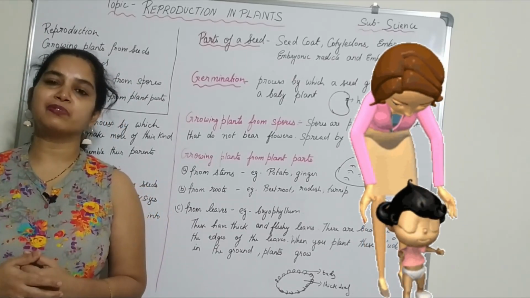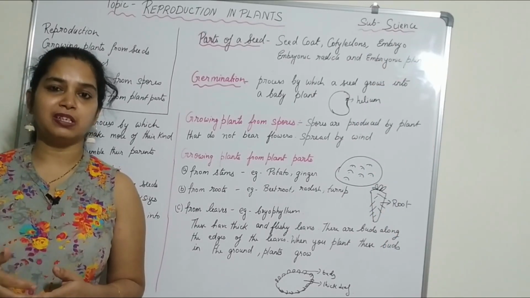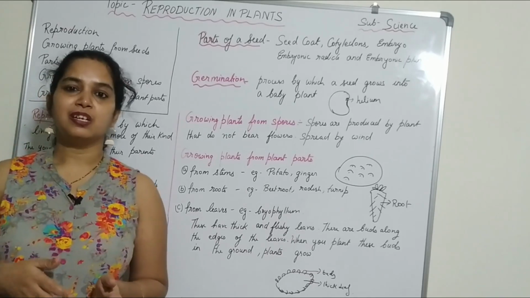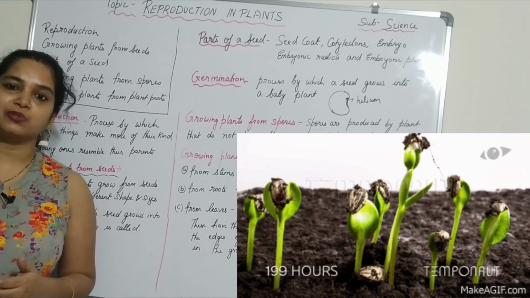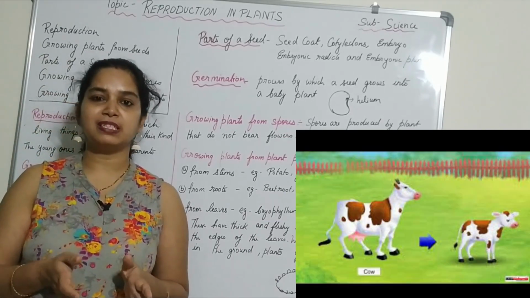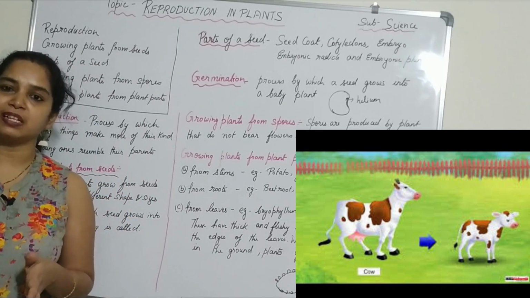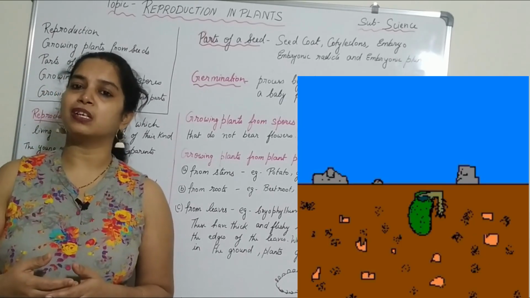If human beings will not give birth to babies, will the life cycle continue on the earth? It will become extinct. So it is very important for the animals and plants also that they give birth to the young ones. We have seen that animals give birth to the young ones, and that we can see. But what about the plants? They also give birth to the young ones.